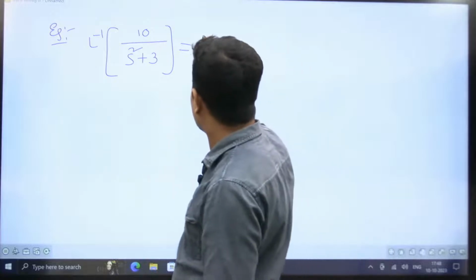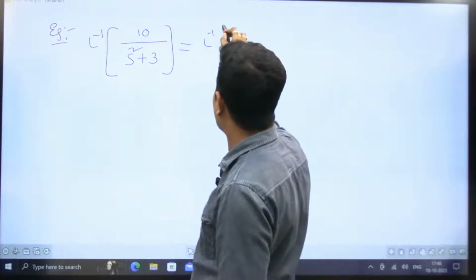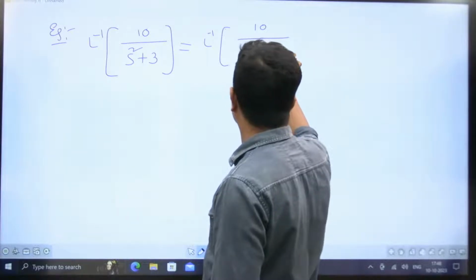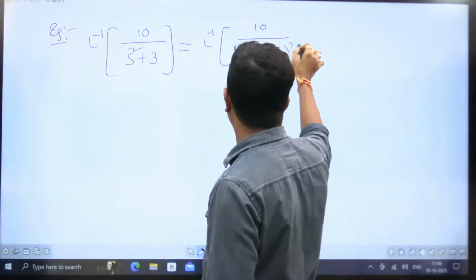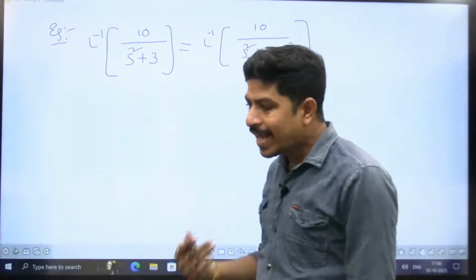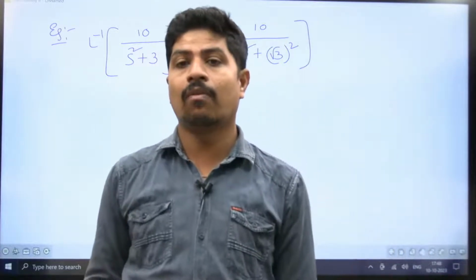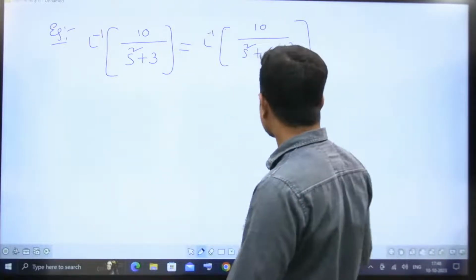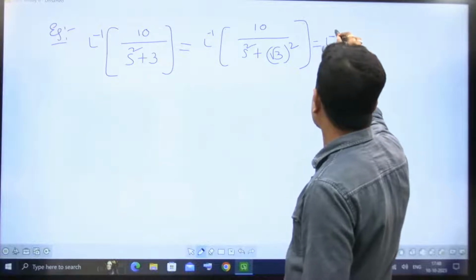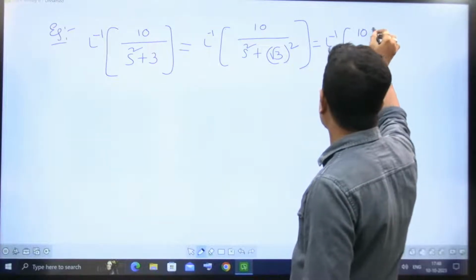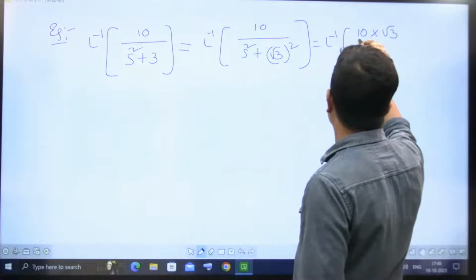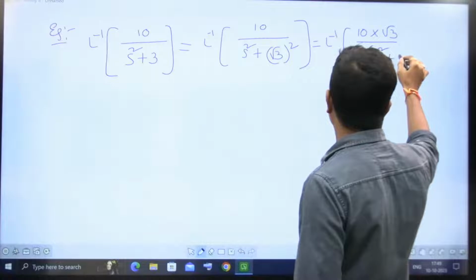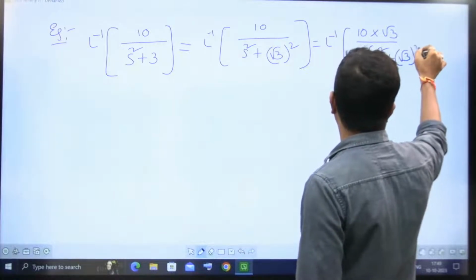Now inverse Laplace transform of 10 by s square plus 3, I'll write it as root 3 square, because I have to rearrange the given question in the form of s square plus omega square. That is equal to inverse Laplace transform of 10, I multiply with root 3 and divide with root 3, over s square plus root 3 whole square.